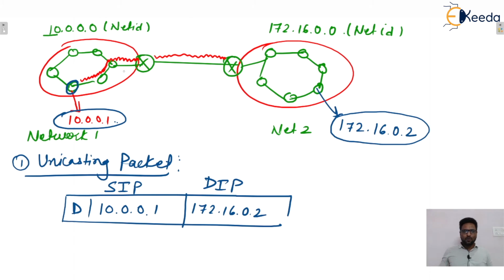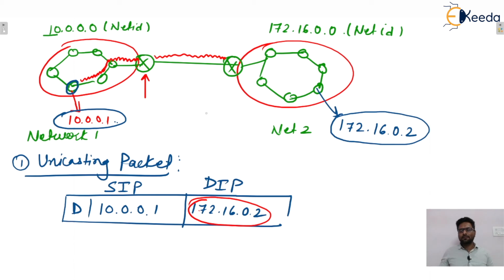Because the router will take the destination IP and perform a bitwise AND between this destination IP and the mask corresponding to the class of this destination IP.